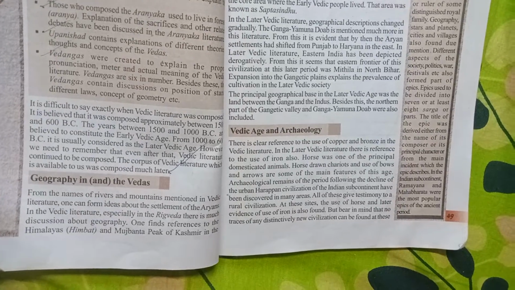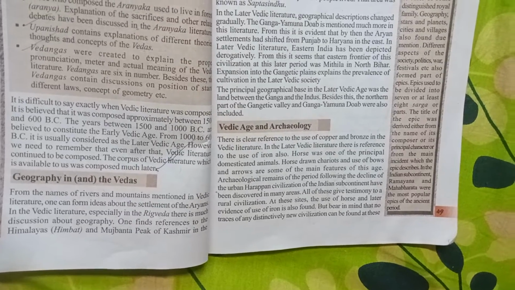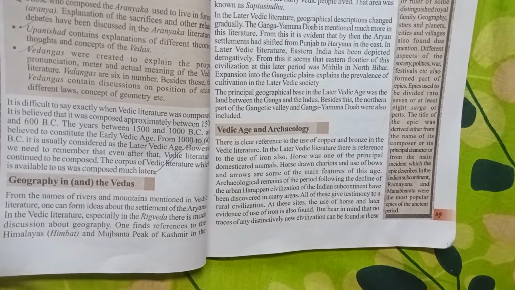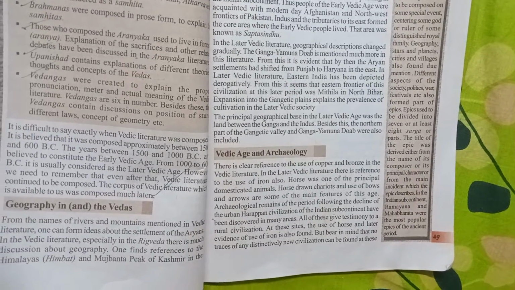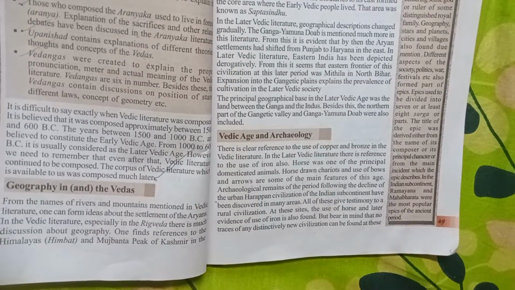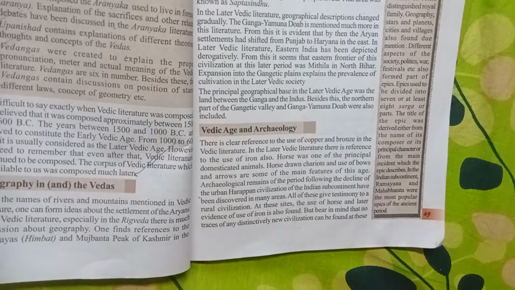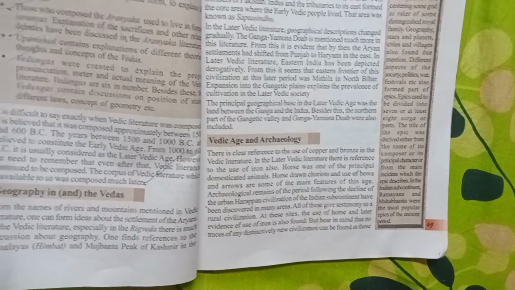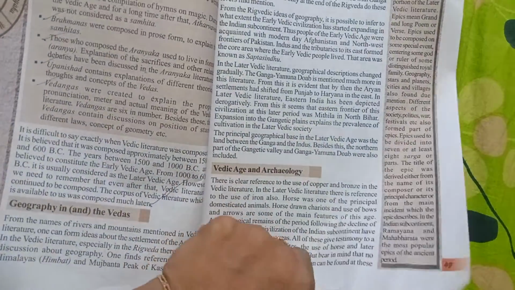So the archaeological remains of this period follow the decline of the urban Harappan civilization. Okay, so archaeological remains show copper and bronze, but they did not know the use of iron. Now, they also knew the use of the horse chariot, and later archaeologists find evidence of the use of iron there. So in this way, that is what they used at that time.